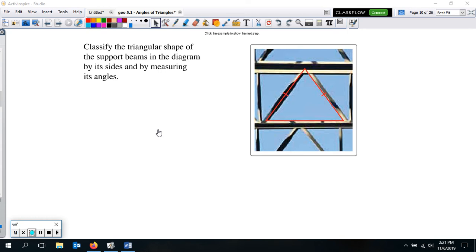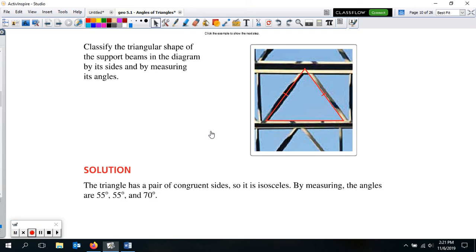All right, so here's a triangle made out of these beams in this picture. How would we classify this? What's the first name? What's the last name? Obviously, you would look at the angle measures inside, and these are all acute. They're all less than 90, so it's going to be acute. That's the first name. Also you can see the little congruent marks right here. These two sides are the same, so it's isosceles. So that's how we would name it: an acute isosceles triangle.